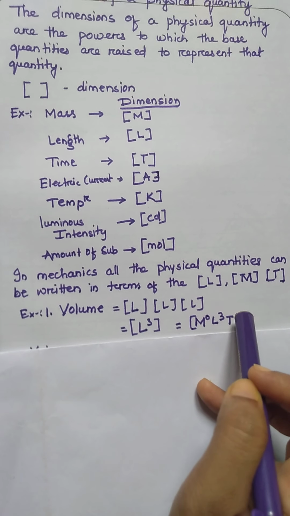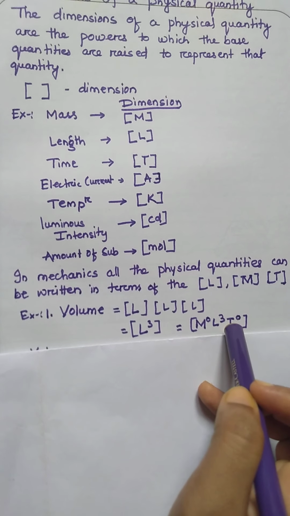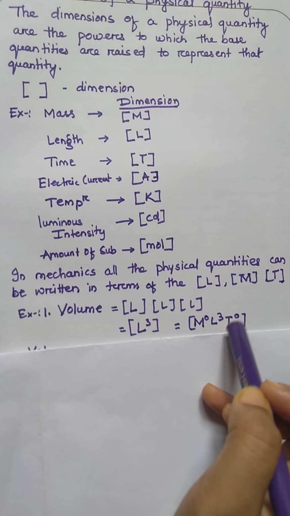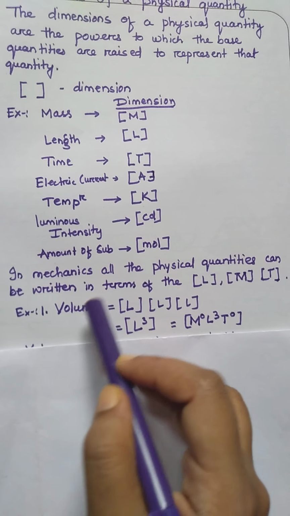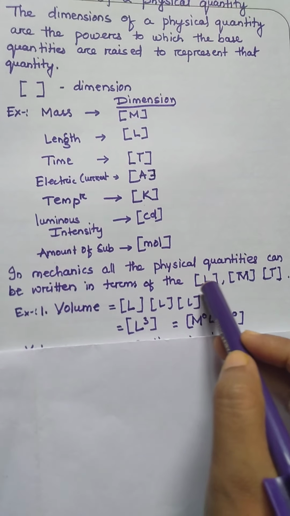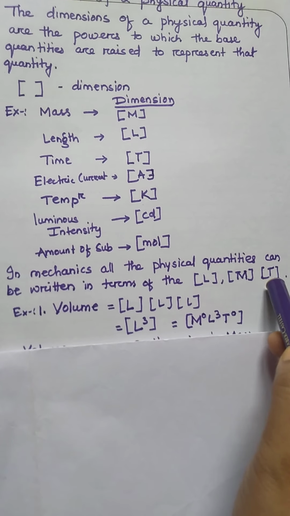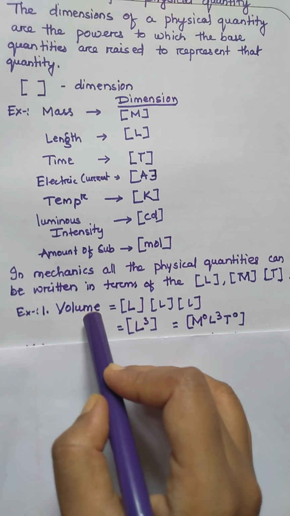Again T, since volume does not depend upon time, I write here T^0. So as I had told, we can write a physical quantity in terms of these 3 base quantities, mass, length and time. Here I got the dimensional formula of volume.